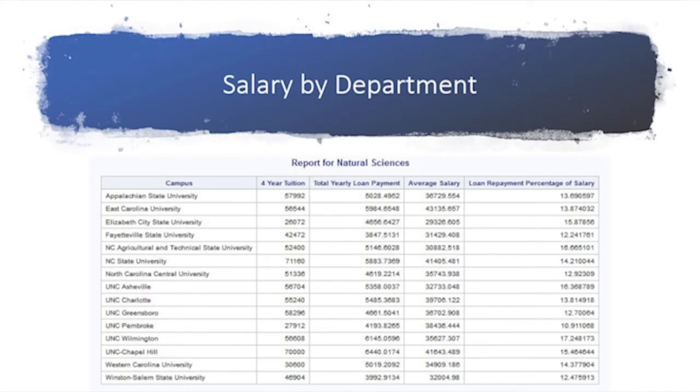So the first thing he decides to do is look for which school has the highest average salary for their students graduating from the natural sciences department. After his inspection, he determines that the top choices are East Carolina University, NC State, and UNC Chapel Hill, all being in the low 40,000 range. He ultimately determines that he wants to attend UNC Chapel Hill, even though East Carolina technically has the higher mean